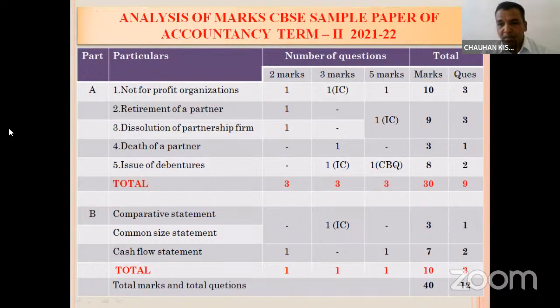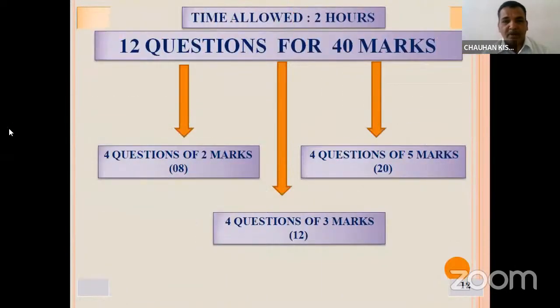You can see the maximum marks also and weightage of each chapter. Now, dear students, we have a very clear picture here. In the examination hall, you have 2 hours. You will be given only 12 questions with the internal option. Internal choice would be there. And the questions would be of 40 marks.